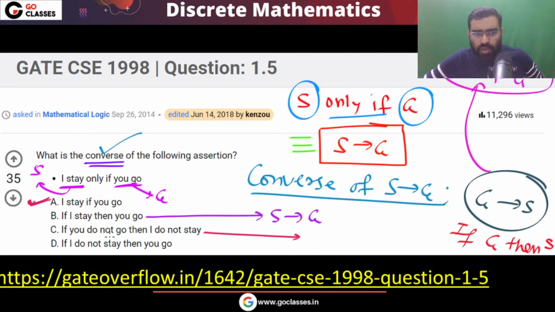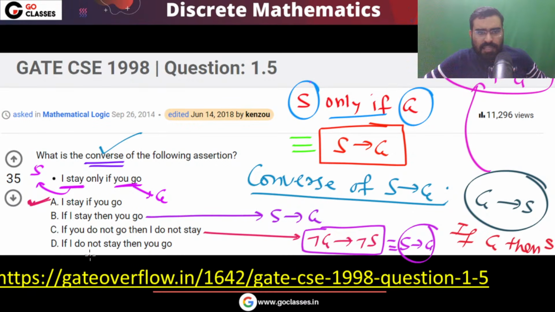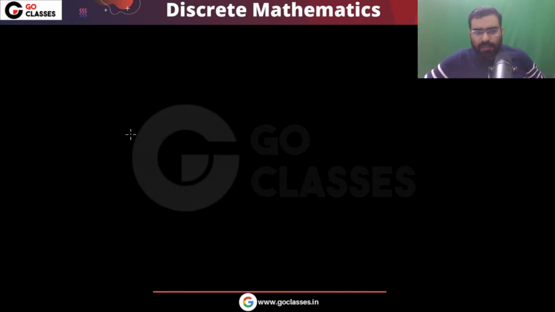If you do not go, then I do not stay. That means negation G implies negation S. Remember, this is the contrapositive of S implies G. And similarly, if I do not stay, you go, that means negation S implies G. So this is a simple question. Answer will be option A.